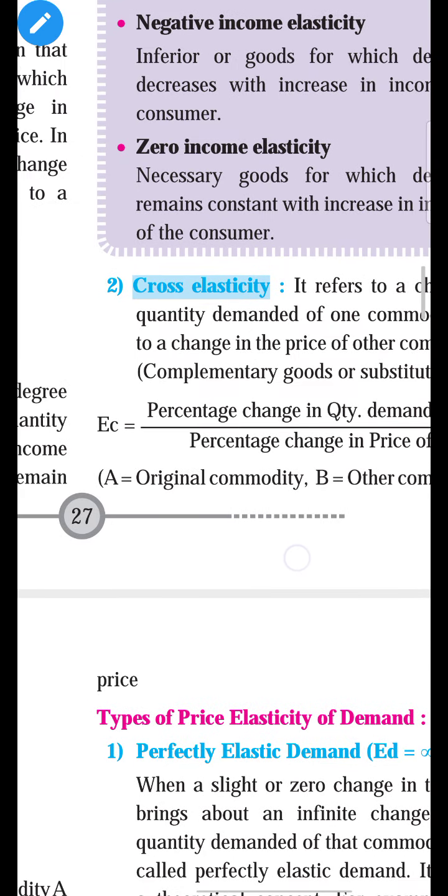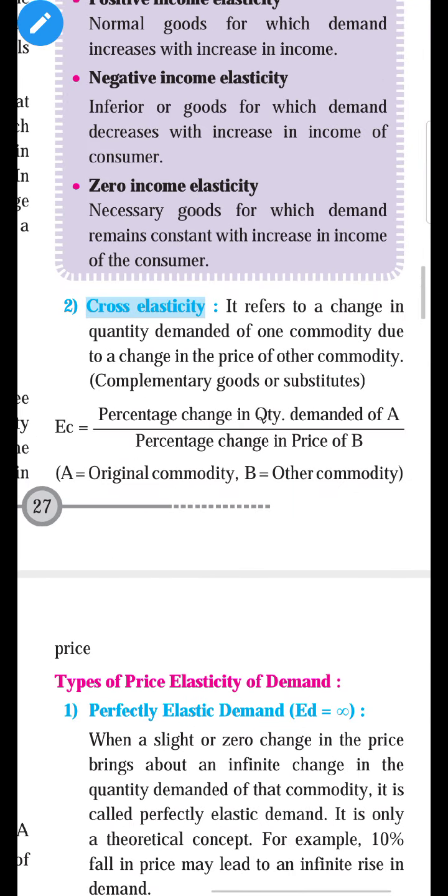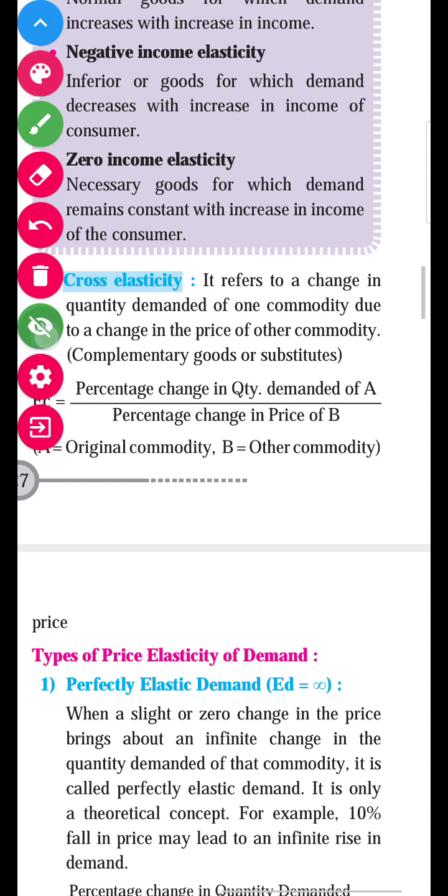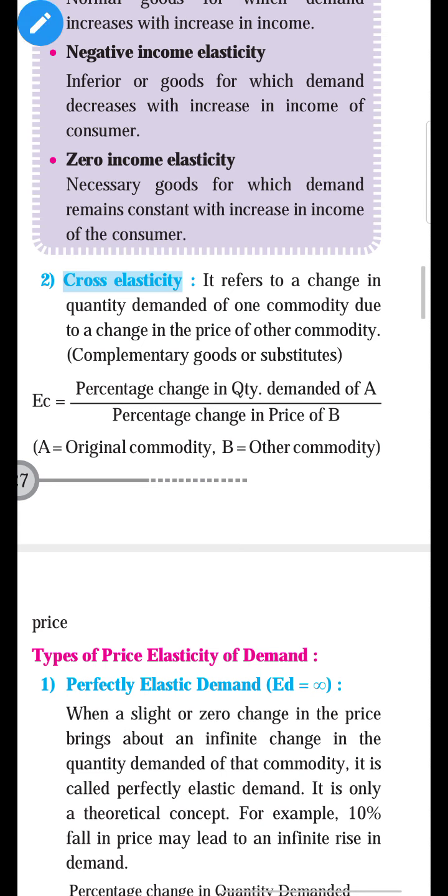And today we are going to learn cross elasticity of demand. This is the third type of elasticity of demand. So what is the meaning of cross? Even the word says its meaning. Cross means opposite. Opposite in the sense the demand for A commodity changes because of change in price of B commodity.